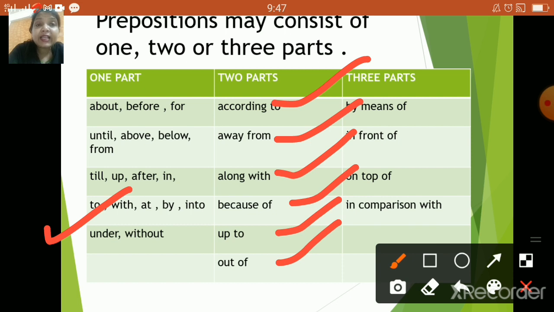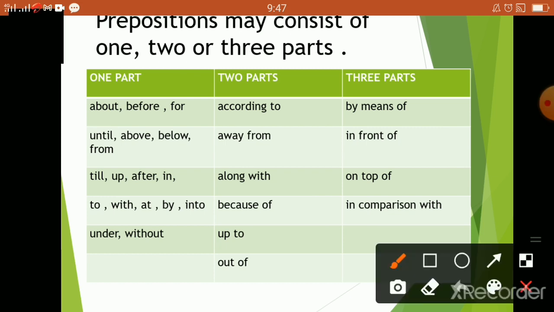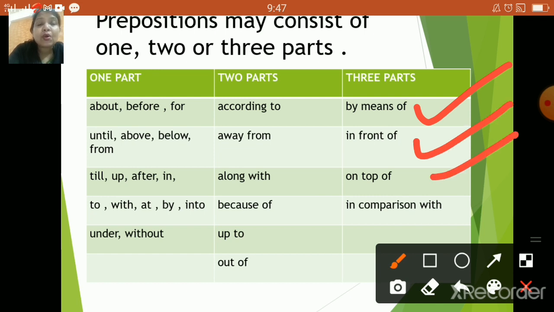Now it also tells us that there are sometimes 3 parts. Okay, now let us check what these 3 parts are. It could be something like by means of, in front of, on top of, in comparison with. Now children, based on this particular table, there are a few activities. Let us quickly do the activity and check what the answer will be.